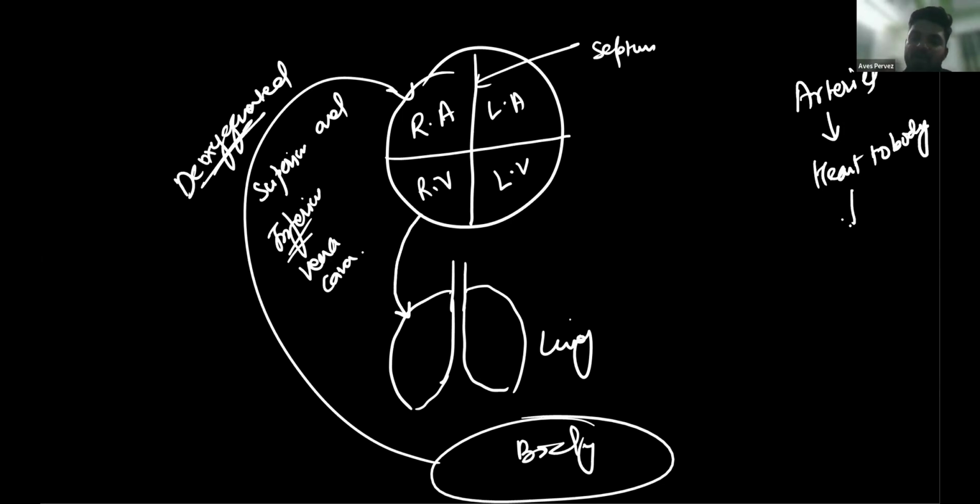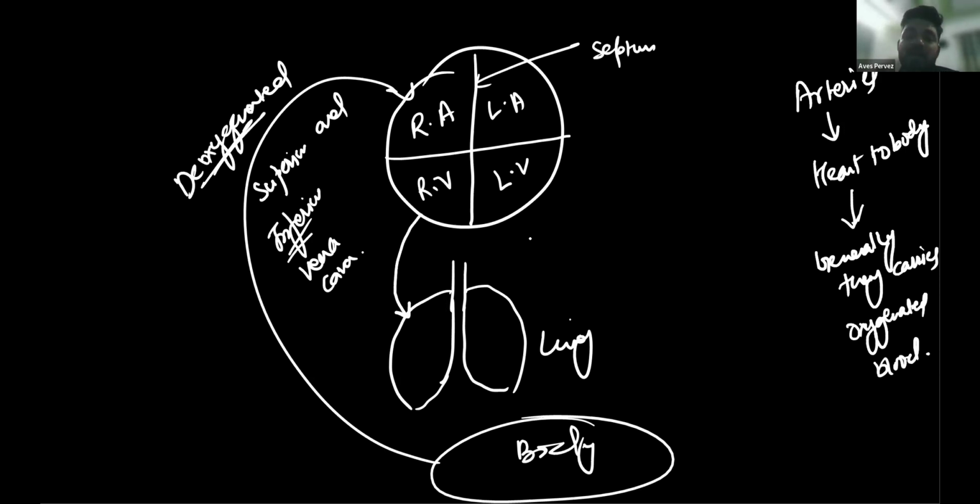Generally, arteries carry oxygenated blood. But here you see a deoxygenated artery carrying blood from the heart to the body. Lungs are also part of the body; anything other than the heart is called body. So this should be an artery because it takes blood from the heart to the lungs.